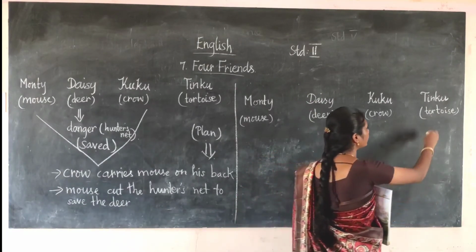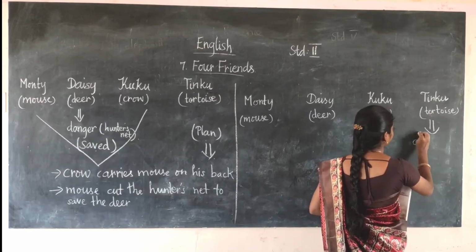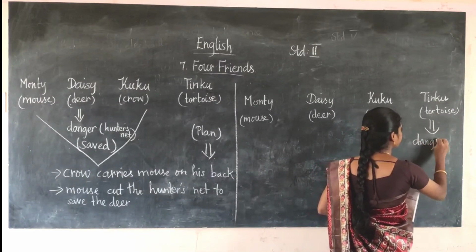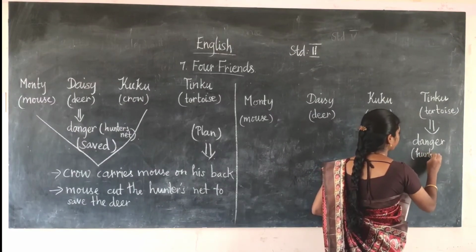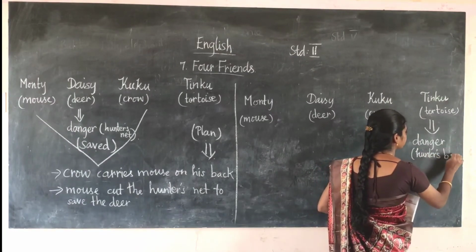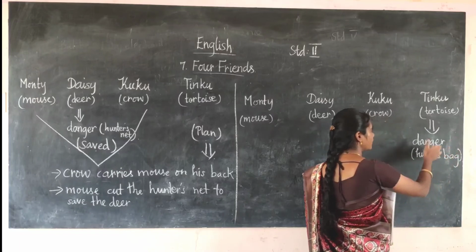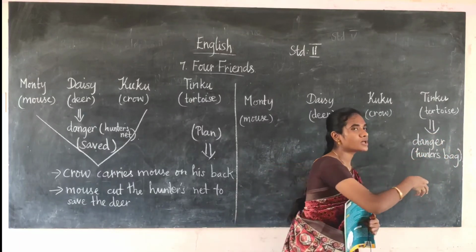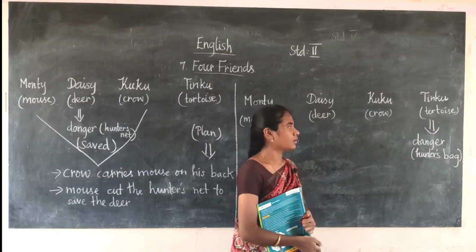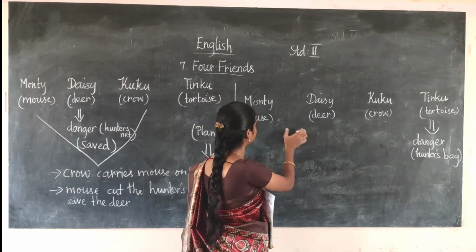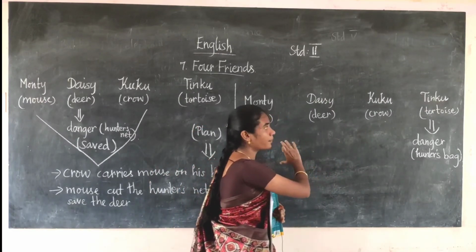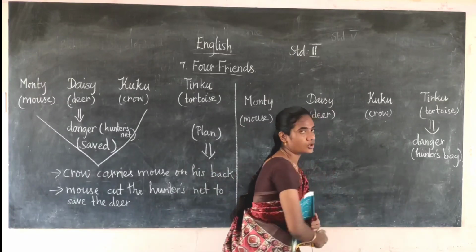Now the tortoise is in danger. What danger? In the hunter's bag. So the tortoise is in danger. It was put in the hunter's bag. Now these 3 animals, mouse, deer, and crow, are planning to save the tortoise.